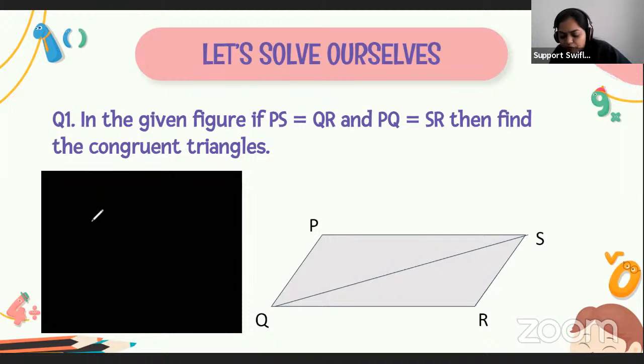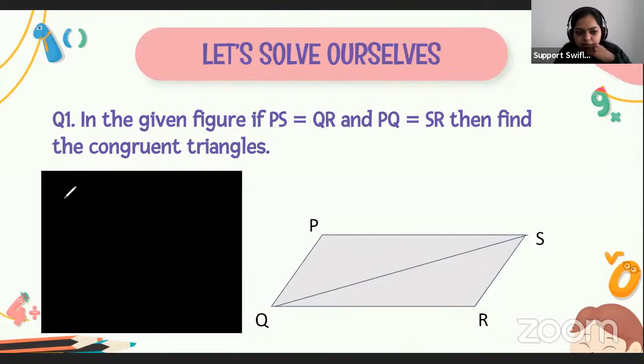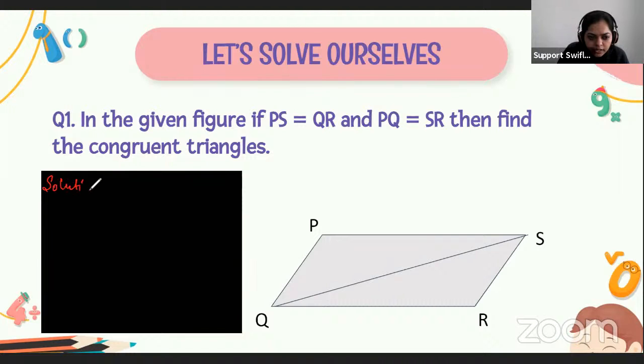I'm just waiting for the answers from your side. Okay, let's solve this solution together. So the solution will be like this.